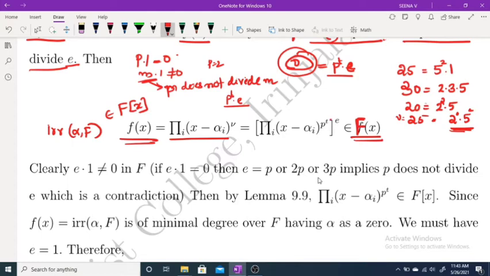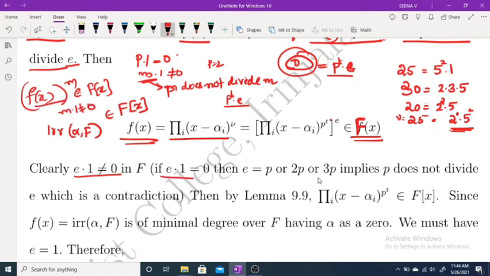So here p does not divide e, therefore e into 1 is not equal to 0. Thus, just recall our theorem: if g(x) raised to m belongs to F[x] and m into 1 is not equal to 0, then g(x) belongs to F[x].